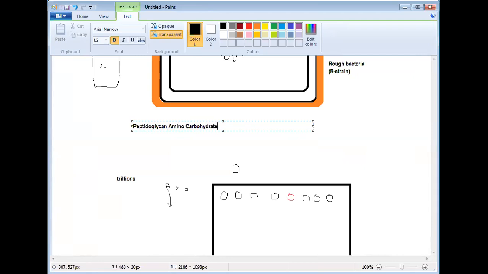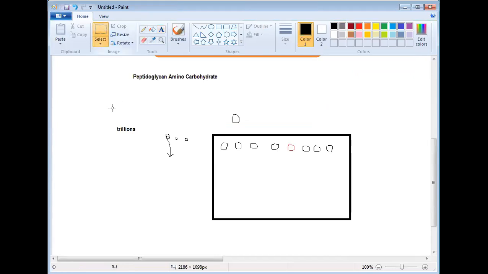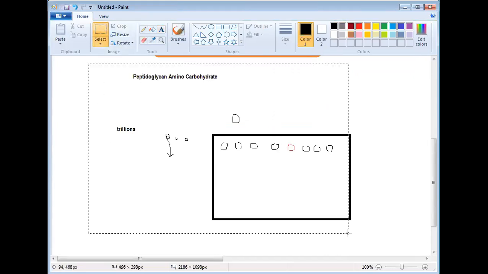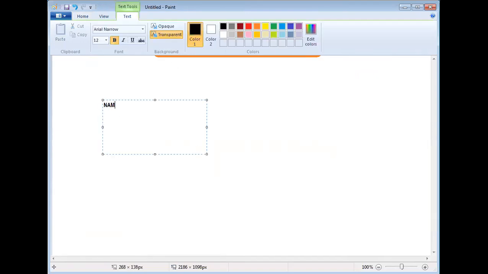If we consider its structure, basically it is made up of NAM, NAG and 4 amino acids.